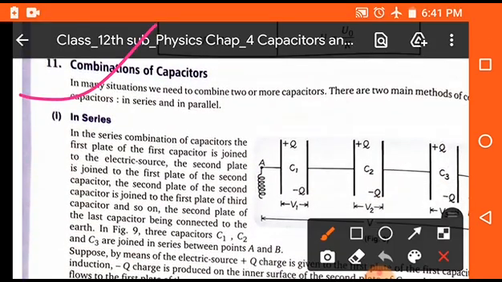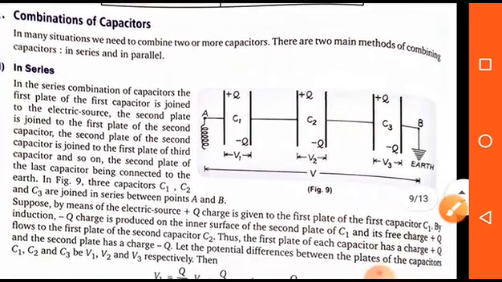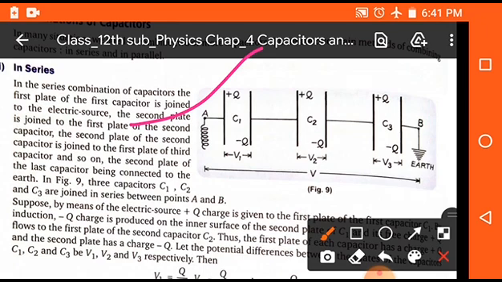Now the combination of capacitance is also important. There are two combinations of capacitance. First, series combination. In the case of series combination, you can see from the figure there are three capacitors which are connected in series. The first plate is directly connected to the source, the second plate is connected to the first plate of the second capacitor, and the second plate of the second capacitor is connected to the first plate of a third capacitor, and the outer plate of the third capacitor is connected to the earth. So this combination is known as series combination.